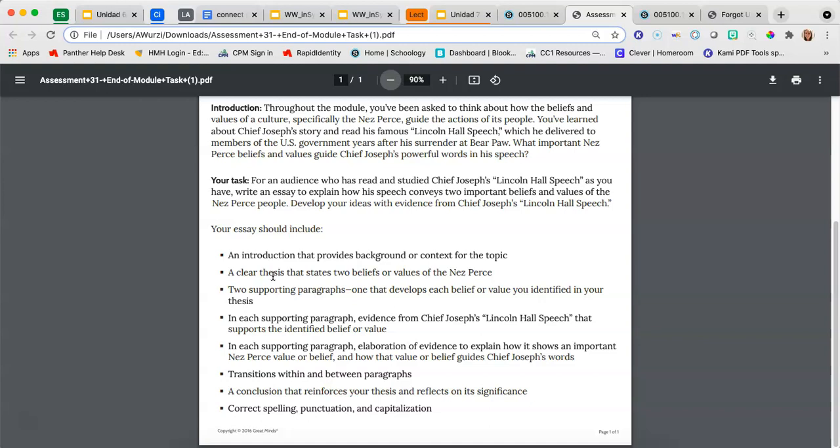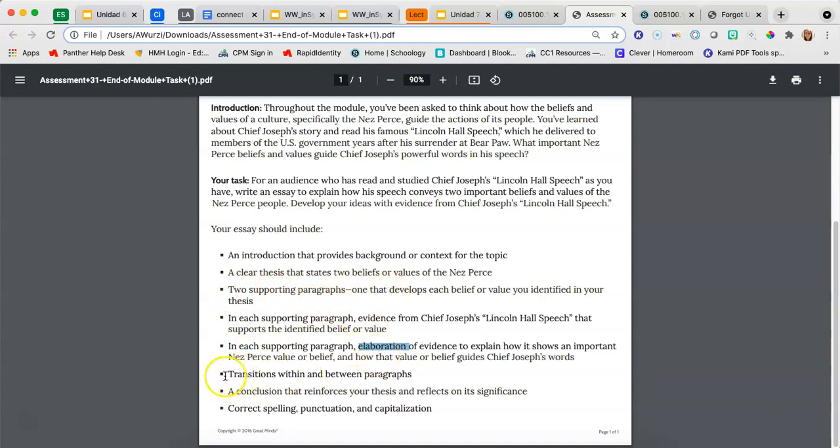It should have 2 supporting paragraphs, so 1 on each of the values or beliefs that we talked about. And in each paragraph, it should include evidence, so quotes from his Lincoln Hall speech or a summary, and you should elaborate on it. So we have our topic sentence, our evidence, and our elaboration, so our 2C.